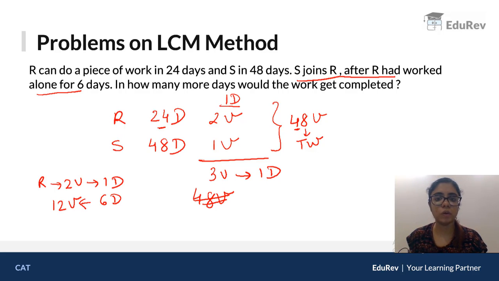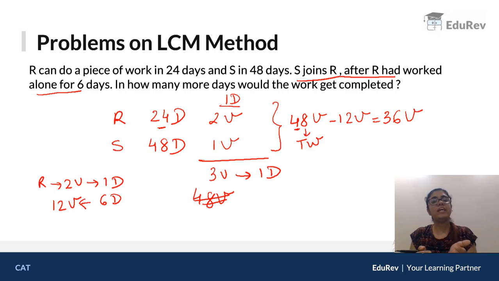So our total work was 48. उसमें से 12 units are already done by R. So the remaining units are 36 units. Now S is going to come into the picture. Now S and R are working together. Now the question is, in how many more days would the work get completed?